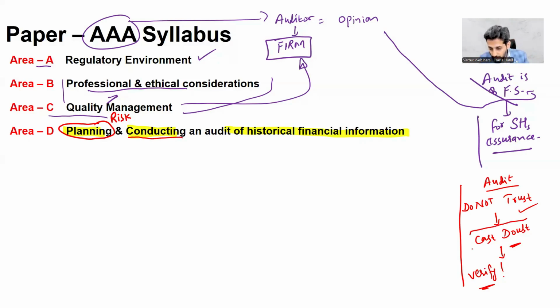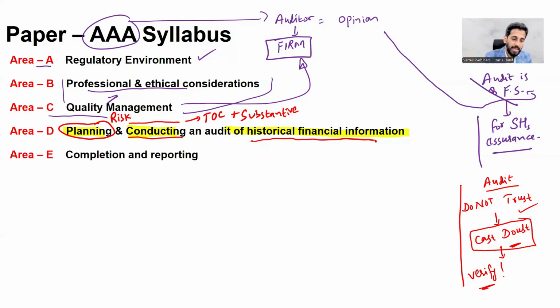Basically, you need to cast doubt. You need to think that there may be something wrong. For example, right? So conducting an audit means that you need to perform TOC and substantive procedures. Now, do not embarrass me by saying that you do not know about TOC and substantive. You have covered it in your paper AA. And definitely here at AAA level, TOC and substantive would be at SBR level. You need to conduct the audit procedures on the historical financial information, and the accounting standards would be at SBR level, right?